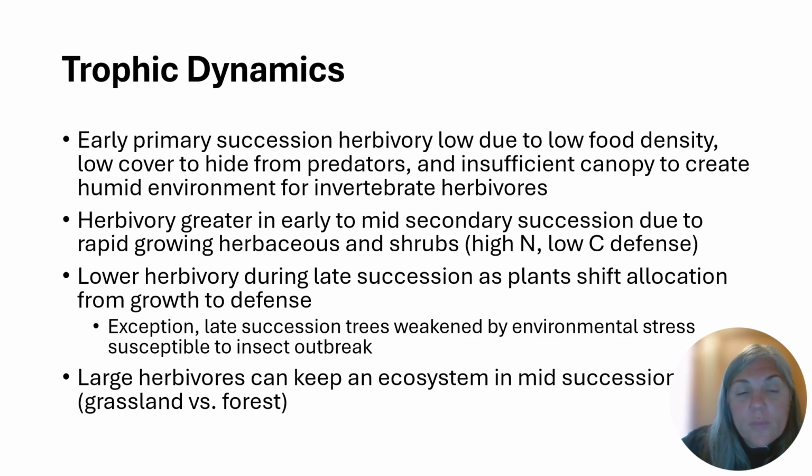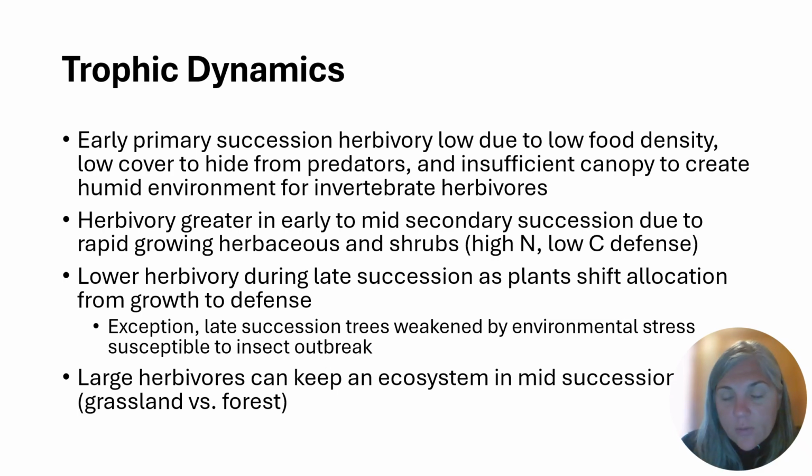Herbivory is greater in early to mid-secondary succession due to rapidly growing herbaceous plants and shrubs. If we already have an ecosystem established and let's say a fire comes in, often some plants survive that fire, so the regrowth can happen more quickly. Shrubs often can resprout after fire. So again, we see more quick growth of plants following secondary succession, so there's more available for those herbivores.